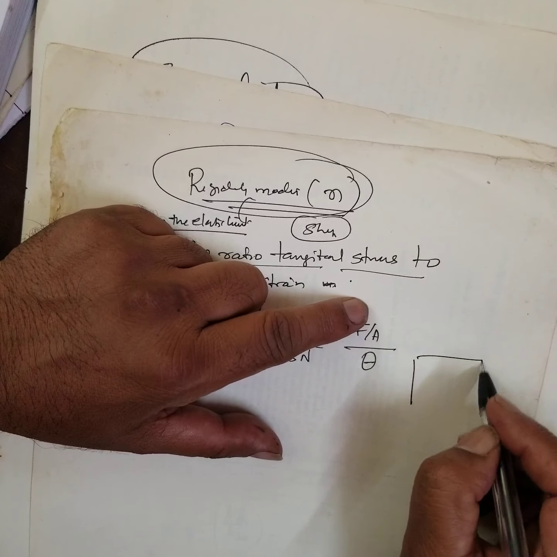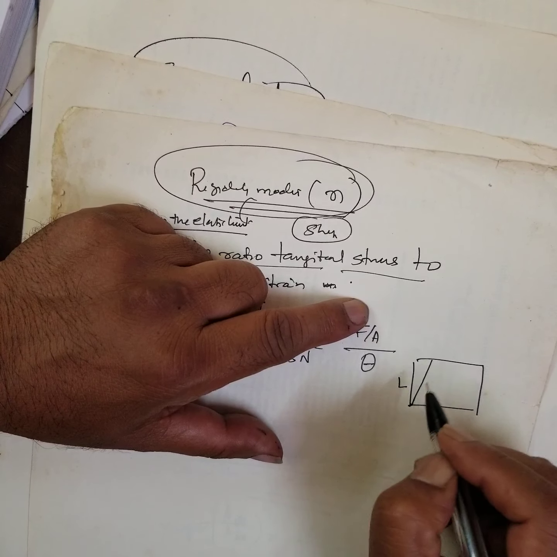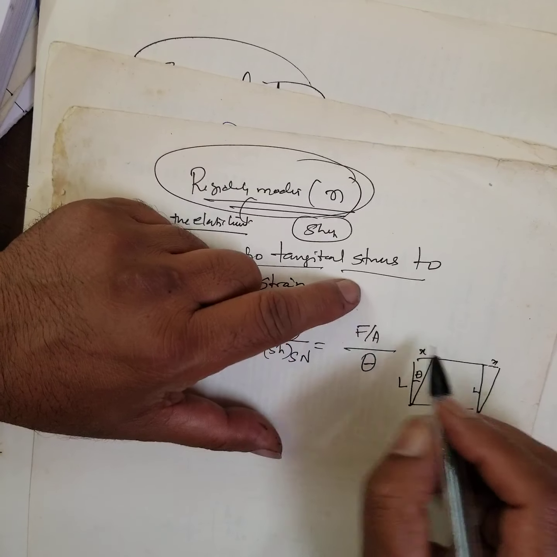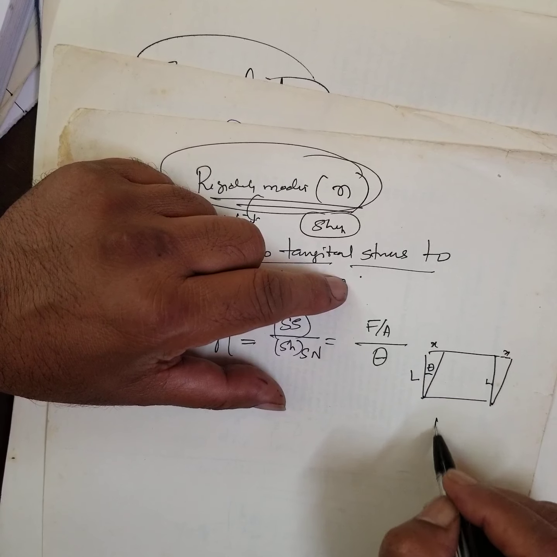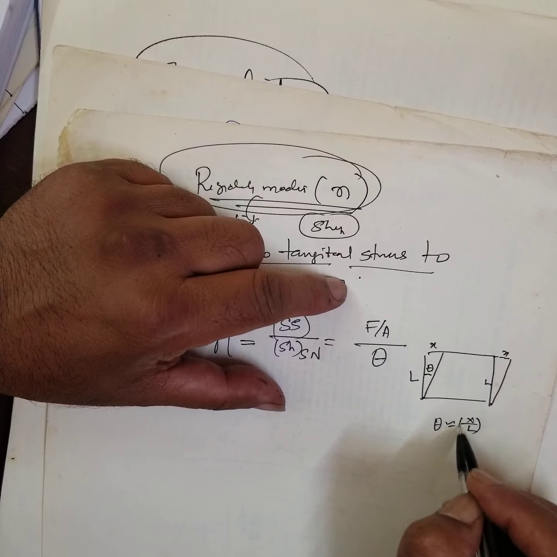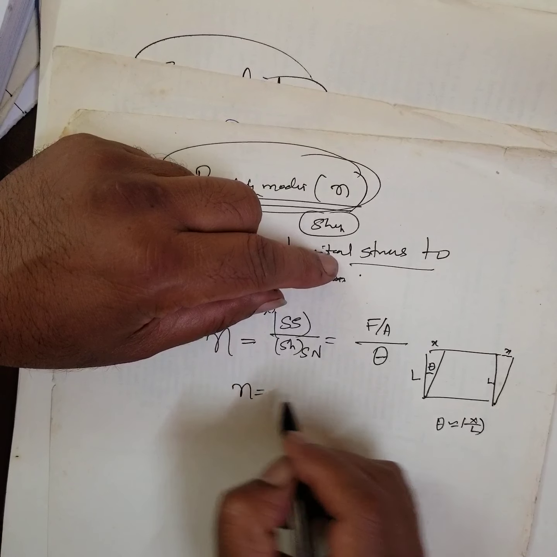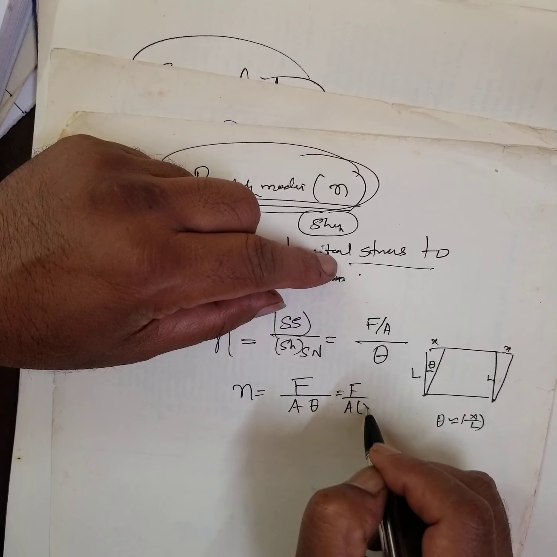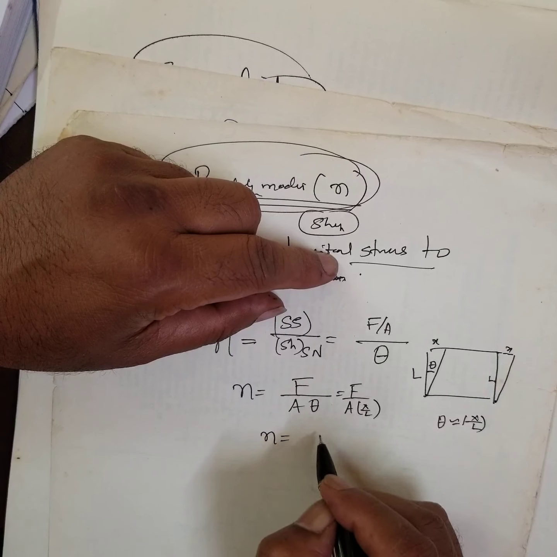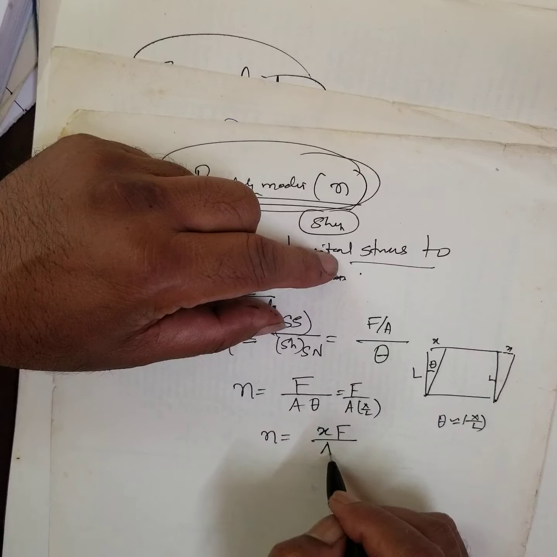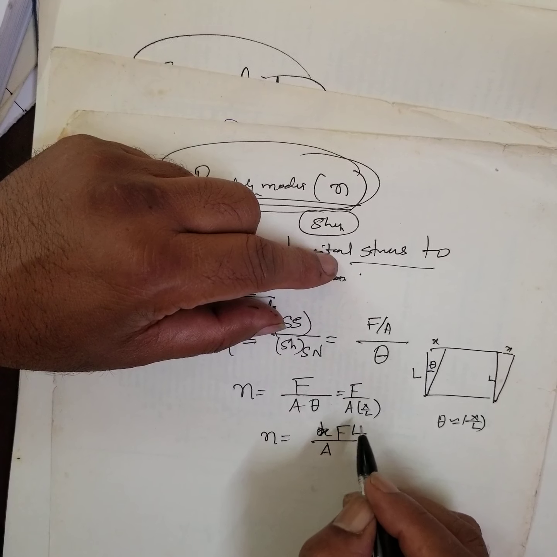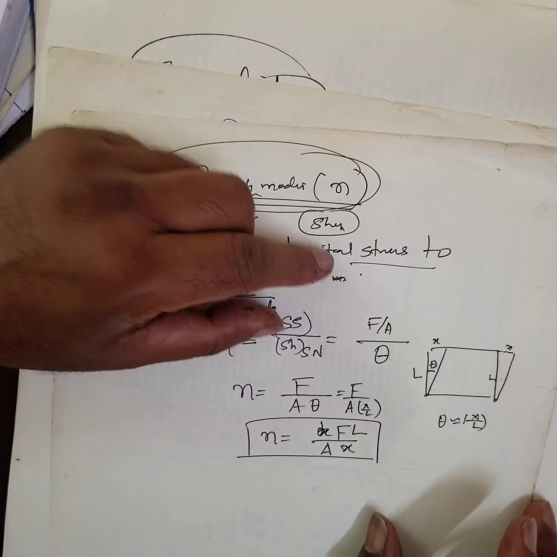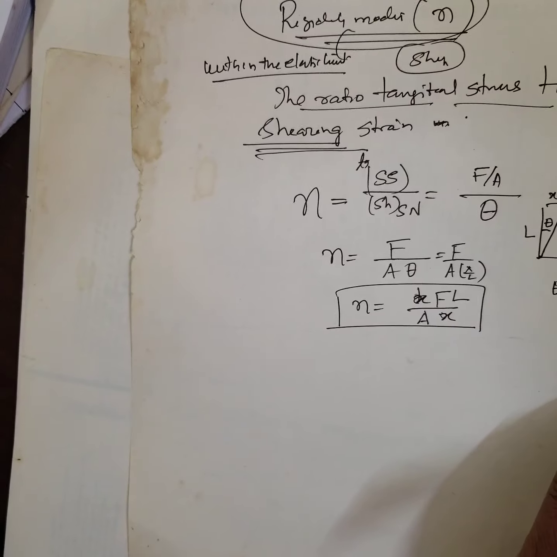If you have this type of shape, as I said, this is L, this is X, this is also X, this is L, this is theta. Then theta is nearly equal to opposite over adjacent. Therefore, N is equal to F by A theta, where theta is X by L, or N is equal to F into L by X into A. Then next they will ask you this one.